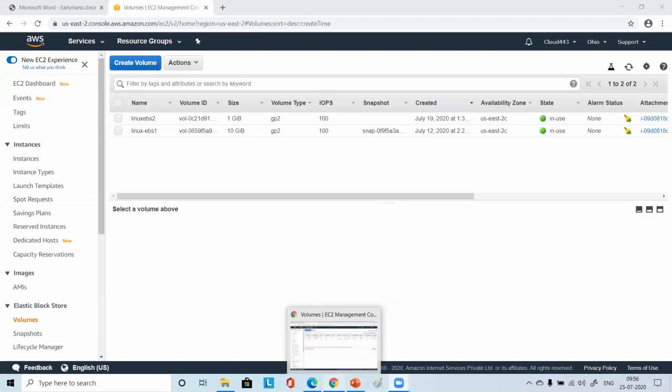Not much using this whiteboard, but please let me know if this whiteboard is clearly visible to you. Okay, so let's see this whiteboard.